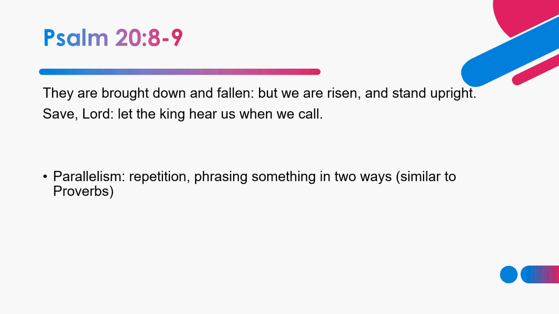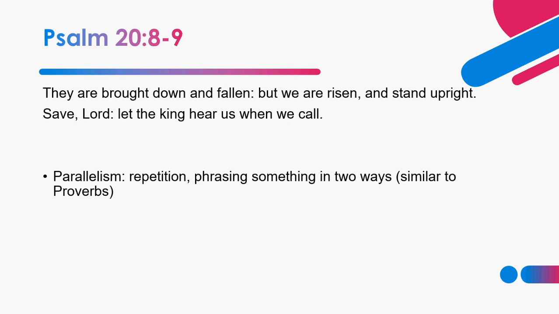What you probably want to write down in your notes is parallelism. It's repetition. It's phrasing something in two ways. Proverbs does this too, but here in the Psalms, here's an example. You'll want to write Psalm 20, verse 8 through 9. You don't have to write out the whole thing, but just note that this is an example of parallelism where you see how it repeats, or it's just phrased in a different way.